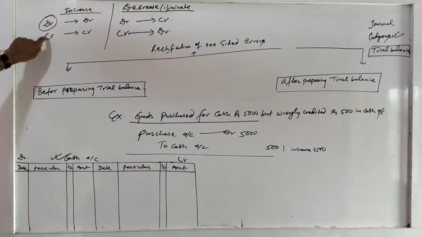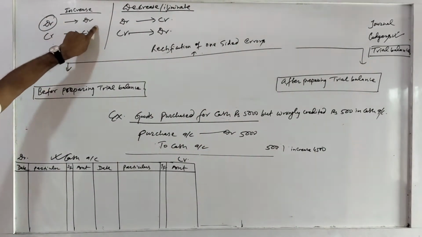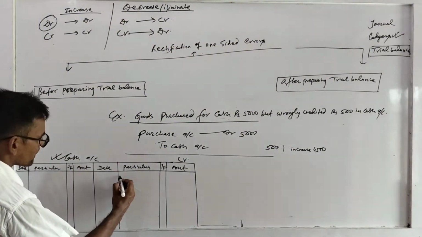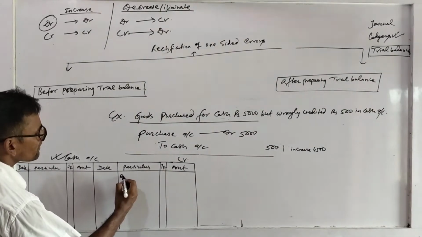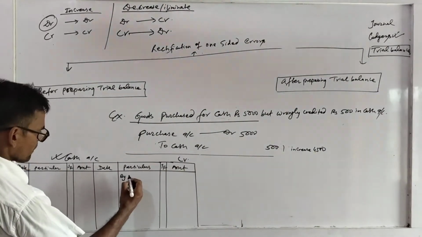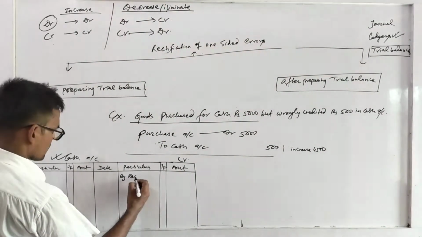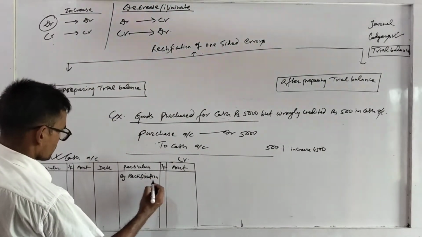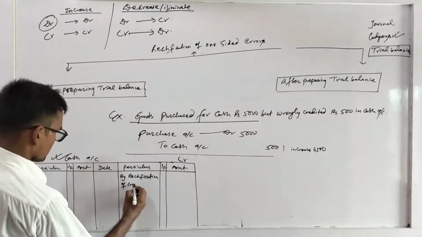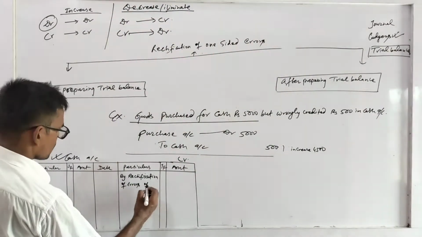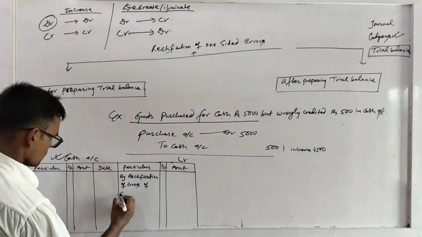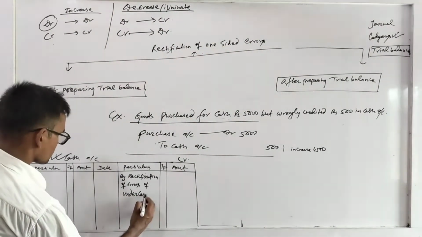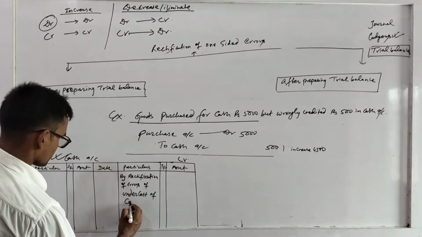The account is credited and you have to increase, so you have to credit again. So on the credit side you write: by rectification of errors of undercast of cash account.